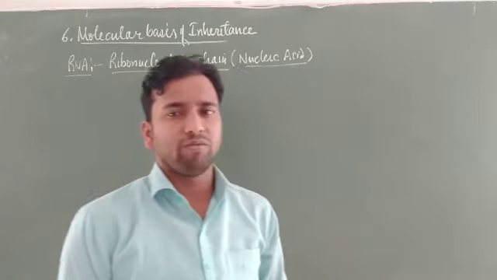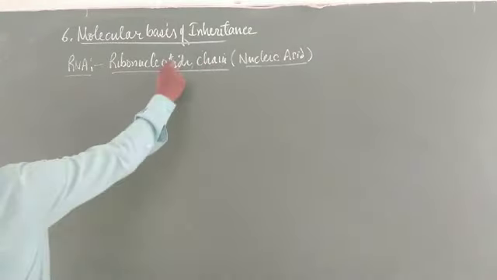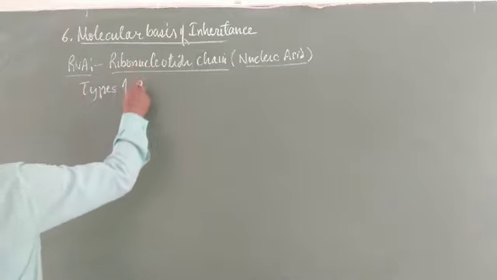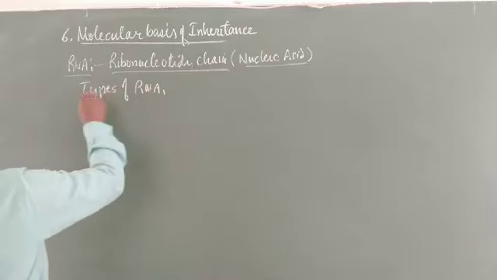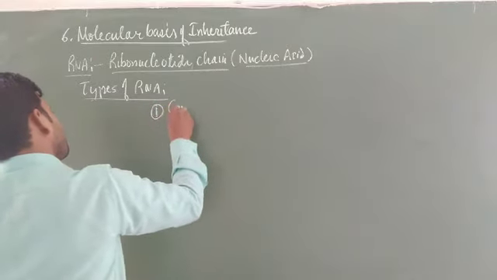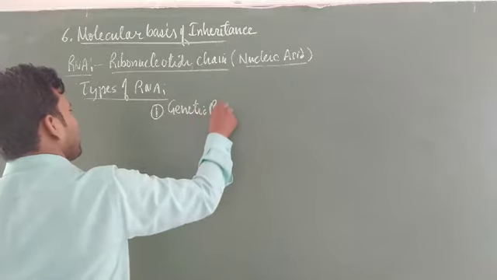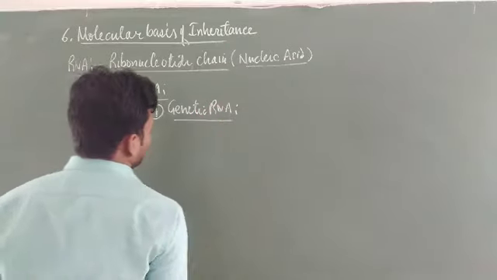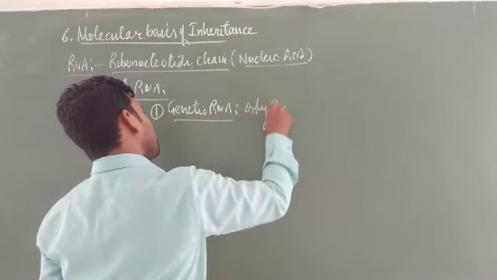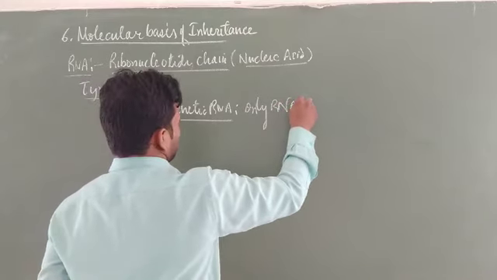But in RNA, one more difference you have to count here is the type of RNA. RNA is of two types. First is genetic RNA. These are the organisms where only RNA is found. In that case, no DNA is present, and the RNA acts as the genetic material.